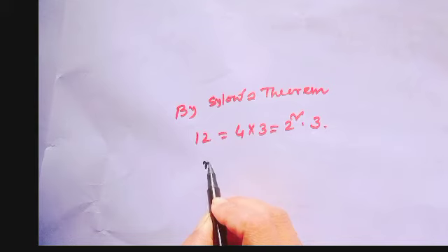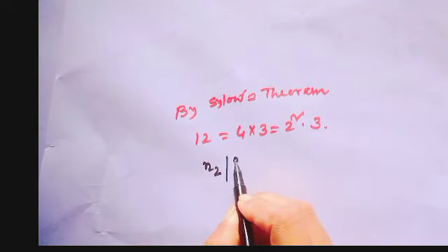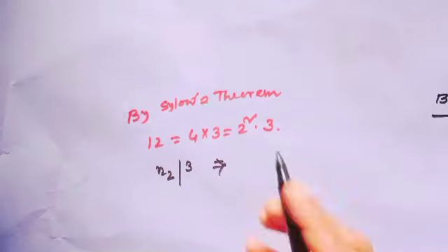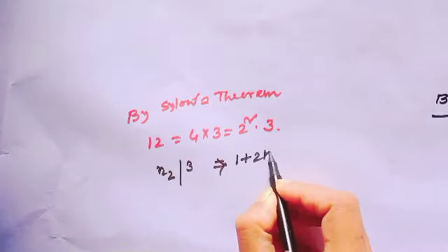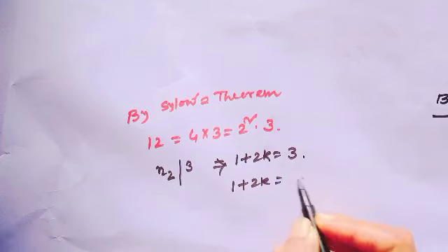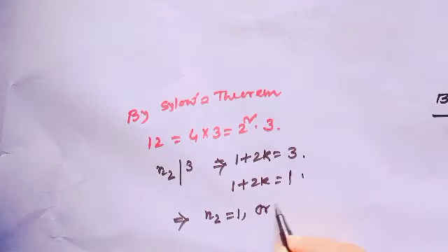From this, n2 should divide 3, so 1 plus 2k equals 3 or 1 plus 2k equals 1, hence n2 equals either 1 or 3.